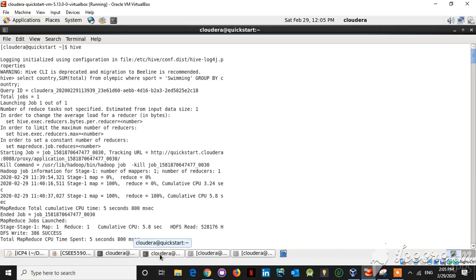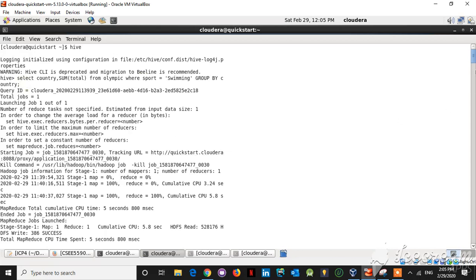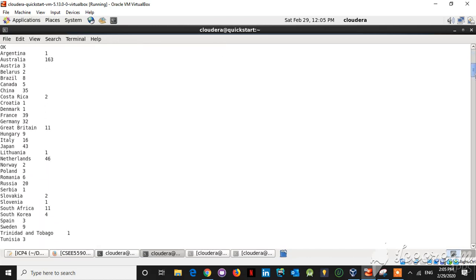Moving on to task 2. In task 2, we have loaded the Olympic Games data and then we ran queries on the data. The first query is that for the sport swimming, we found out the total number of medals received by each country. This is the output.